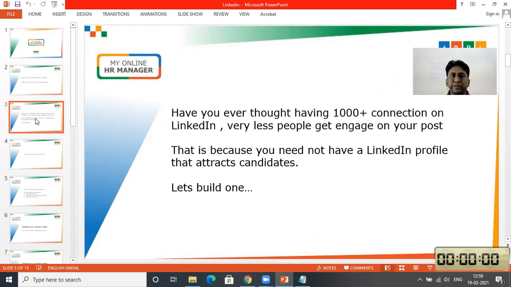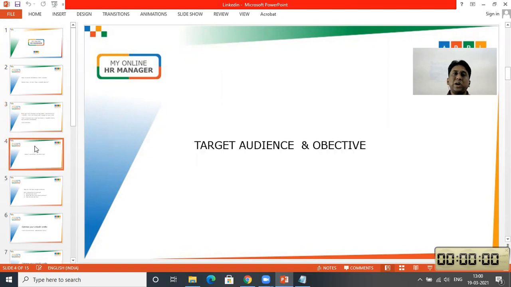Friends, have you ever wondered that you have thousands plus connections on your LinkedIn account, but whenever you post something, there are very few interactions? This is because you did not have a LinkedIn profile that attracts candidates, and your target audience and objectives are different. So what is target audience and objective?